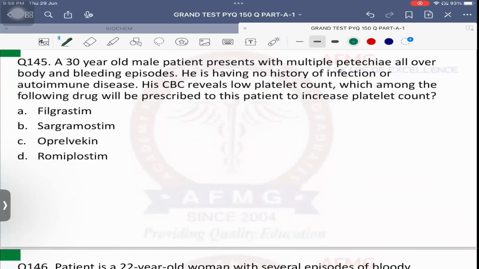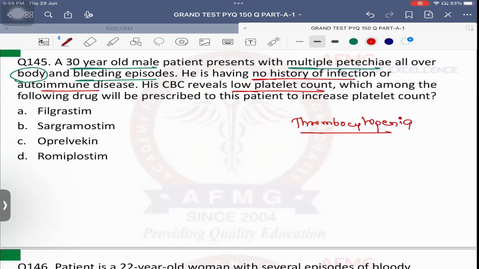Question number 145. A 30-year-old male patient presents with multiple petechiae, small bleeding spots all over the body, and there are bleeding episodes also. He is having no history of any infection or autoimmune disease. His CBC reveals low platelet count, that is thrombocytopenia. Which of the following drugs will be prescribed to the patient to increase the platelet count?